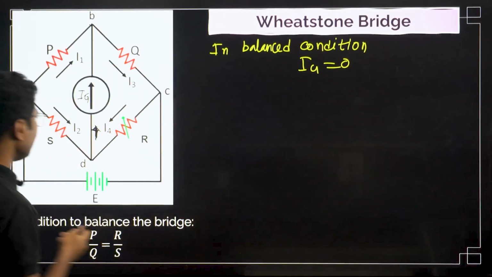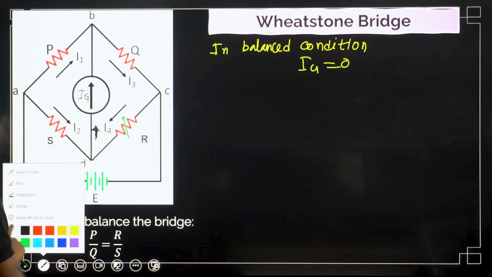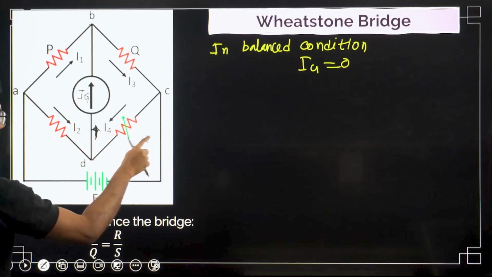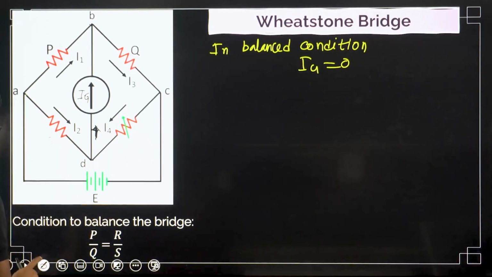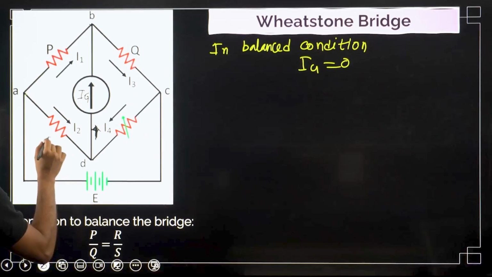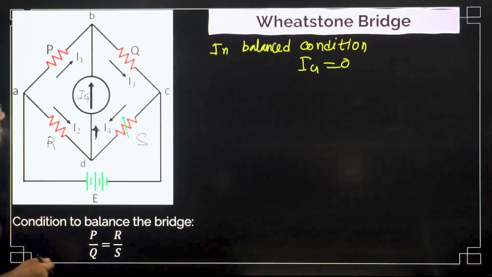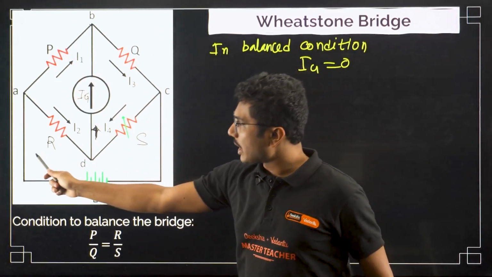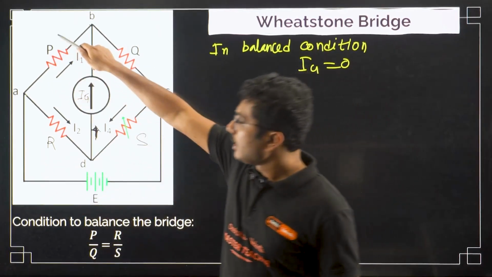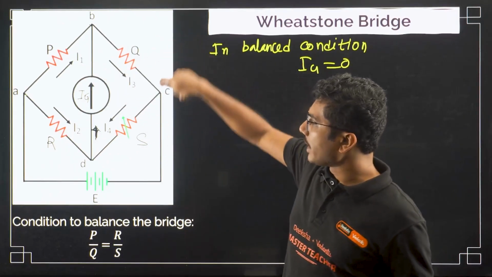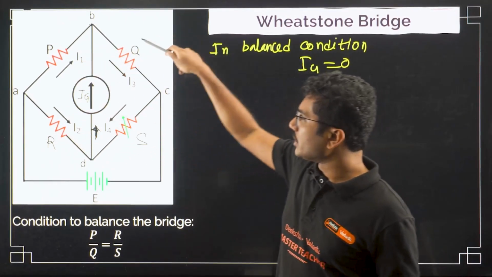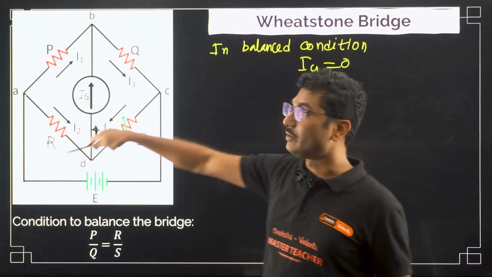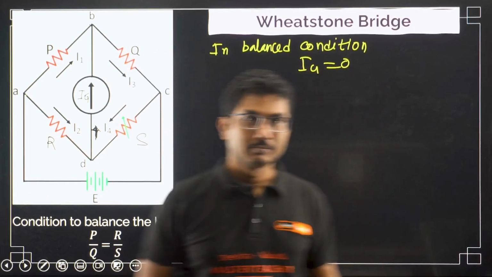This will be R, this will be S. Okay, P by Q equals R by S. Also you can remember P by R equals Q by S. Top by bottom equals top by bottom. Top by bottom on the left hand side equals top by bottom on the right hand side.